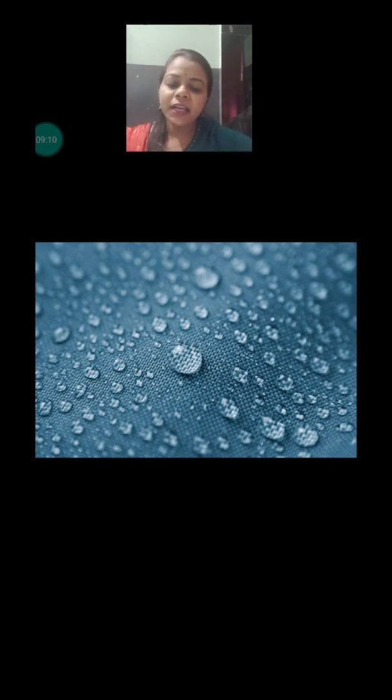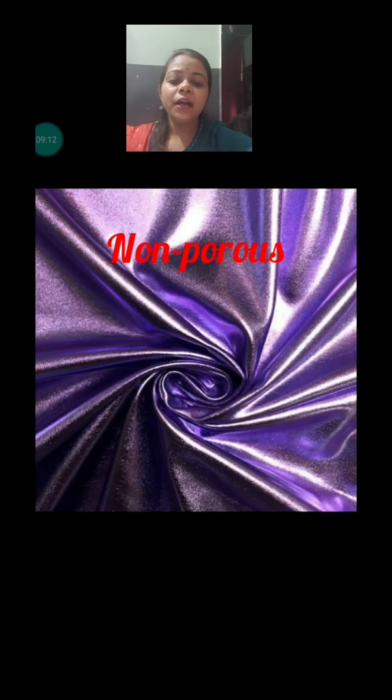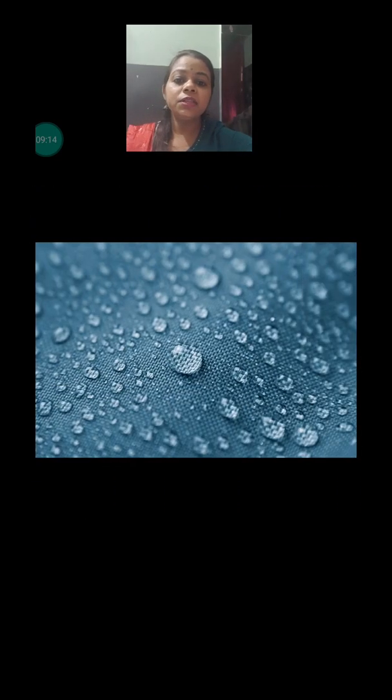Why does it get absorbed? Because the fabric has small pores. As you can see in this picture, this fabric has small pores, and these are porous fabrics. Those pores allow air to pass through and also help to release heat from the skin to the environment, and in this way our skin can breathe very nicely.